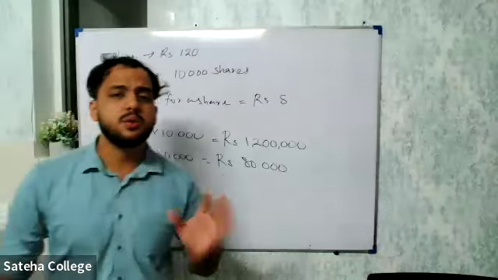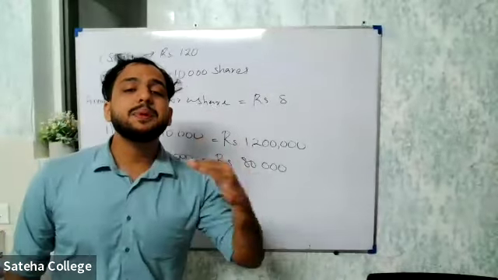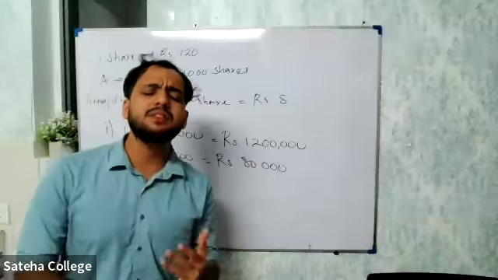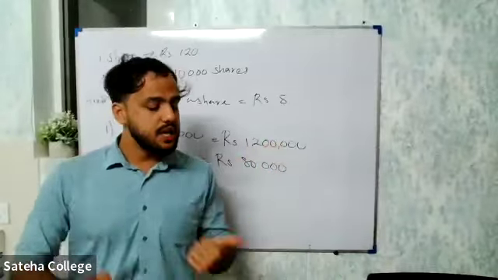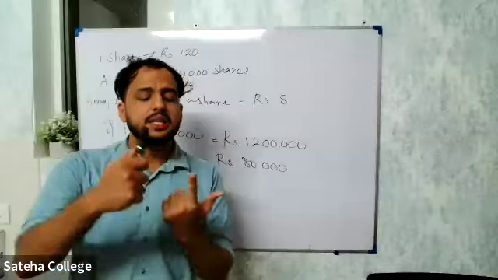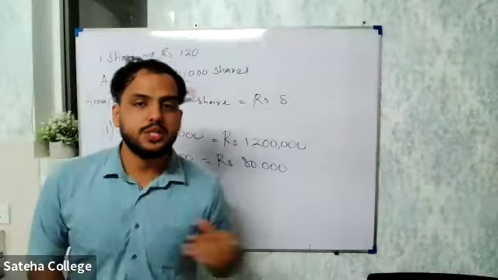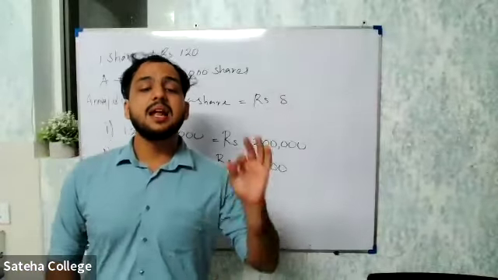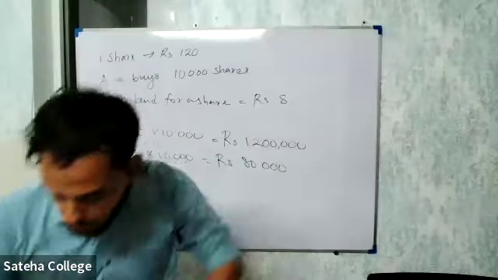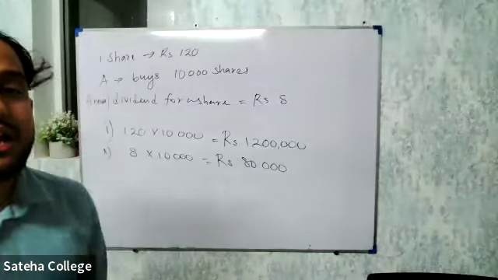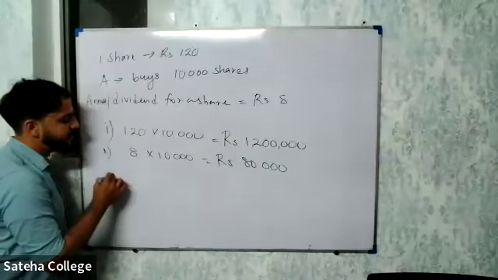Now, next they will ask, express the annual dividend as a percentage of the invested amount. You clearly understand the question. Express the annual dividend, that is annual dividend 80,000, as a percentage of the invested amount. Always when they ask for a percentage, first think, how do I express it as a fraction? If you are able to express it as a fraction, then you multiply by 100, you will get your percentage. Now, I'll rephrase the question. Express the annual dividend as a fraction of the invested amount. That means annual dividend is your numerator, and the total value, your denominator, is the invested amount.